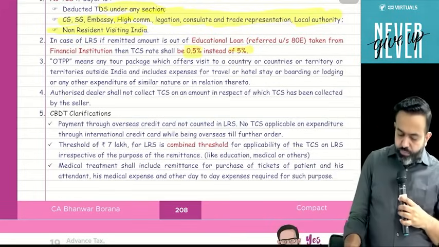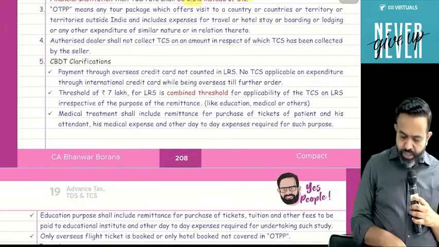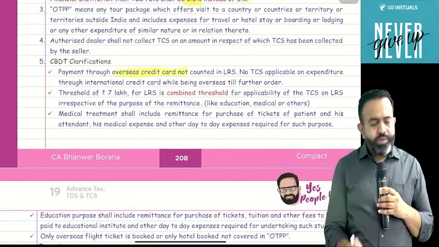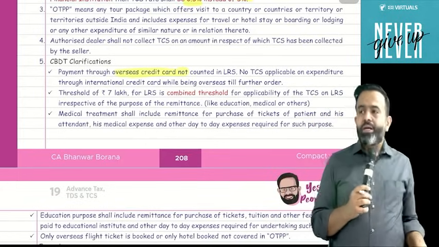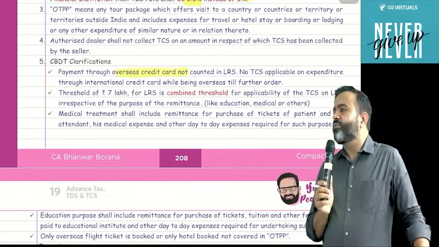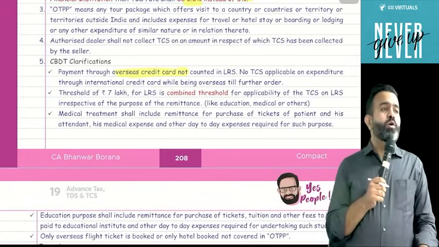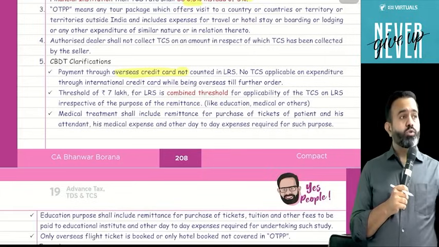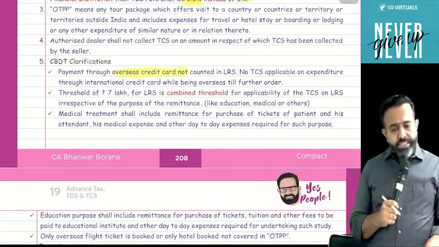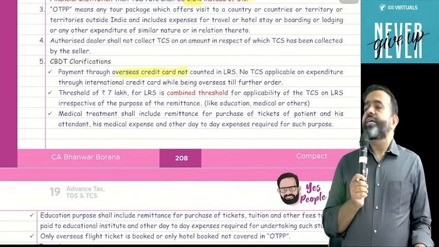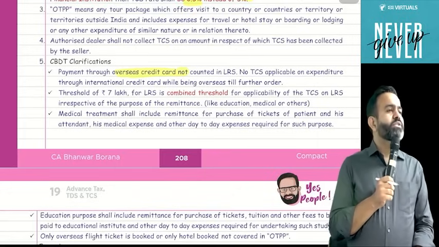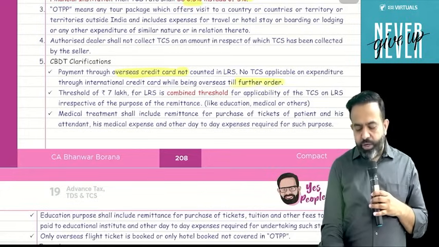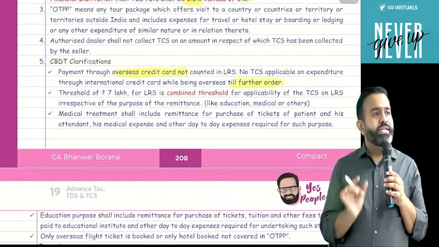Now one more point, guys, there is a certain CBDT clarification. CBDT clarification says that suppose you have an overseas credit card, meaning an international credit card. Last month I visited Dubai, and in Dubai I made some payment from the international credit card. Question is, is TCS applicable on that payment? Because that spend is also covered in the LRS scheme. CBDT clarified that until further clarification, TCS is not applicable. But in future they may apply TCS on this payment. Till their further order, TCS is not applicable on the international credit card.